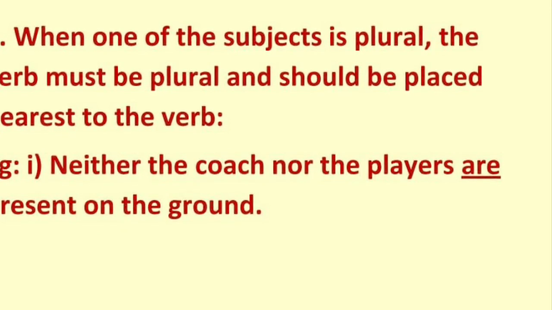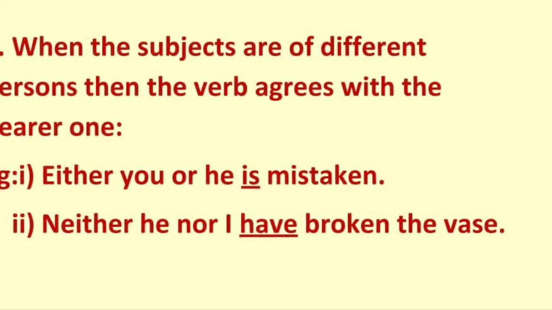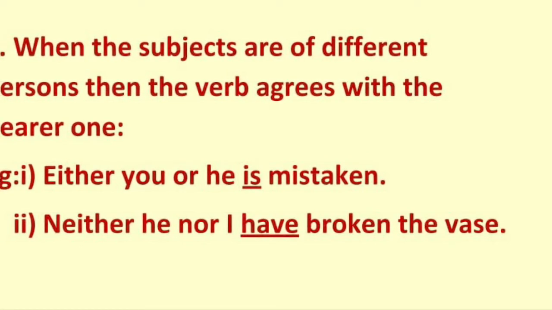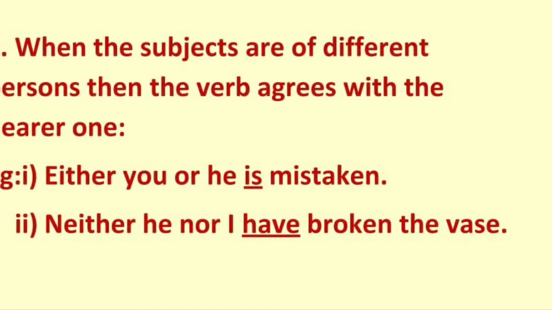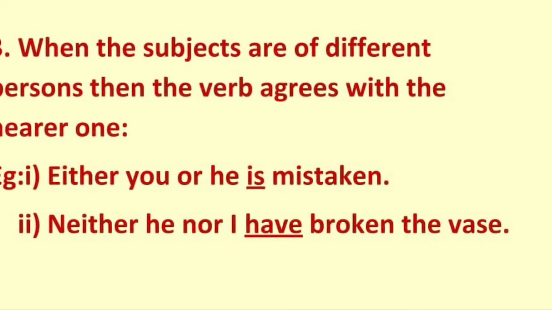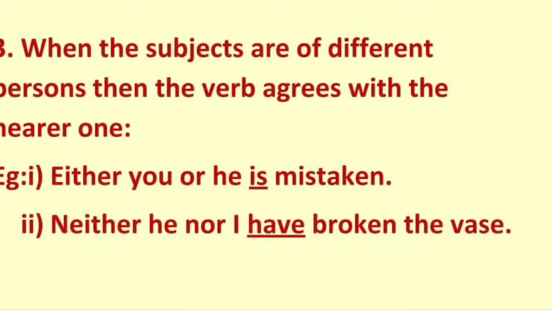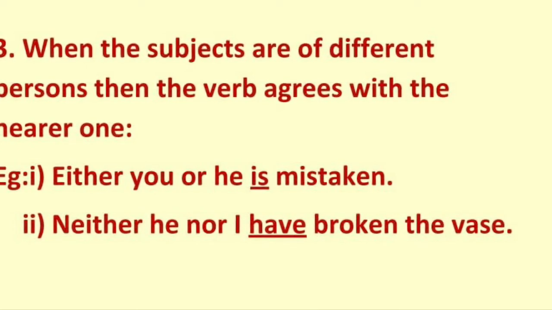Now let us see the next case. When the subjects are of different persons, like first person, second person, third person, then the verb agrees with the nearer one. Means the person which is near to the verb agrees to that only.